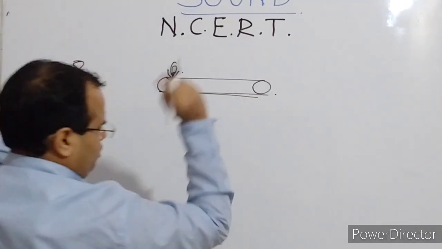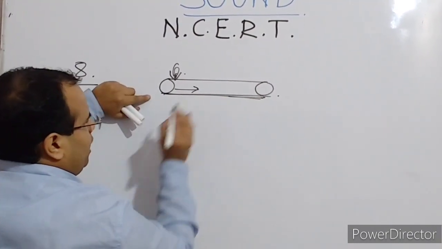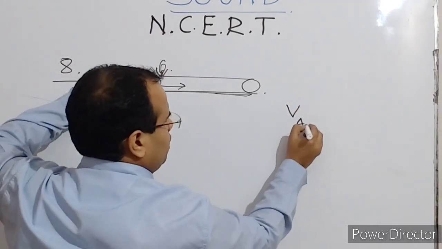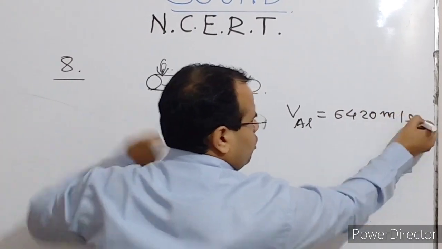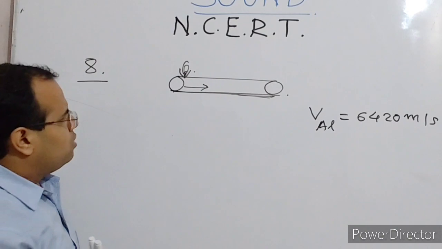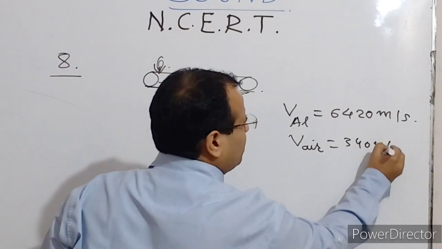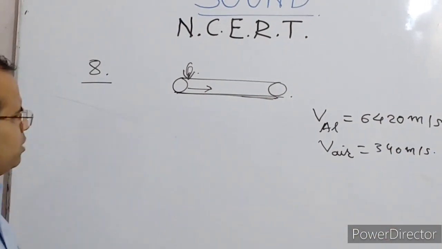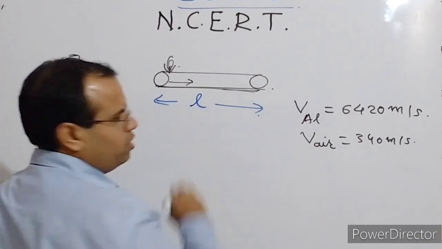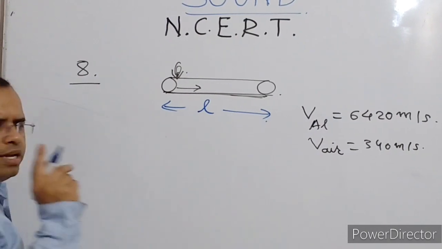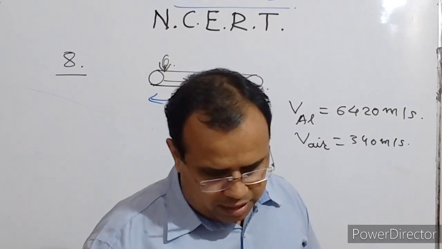the sound first travels through the aluminium, and its speed is 6420 meter per second. And the speed in air, let us take it as 340 meter per second. You know that it is not fixed, but approximately you can take 340 meter per second. Now as far as the length is concerned, the length is L. This is the distance traveled by the sound in both cases. You have to find the ratio of the time taken by the sound wave in air and in aluminium.